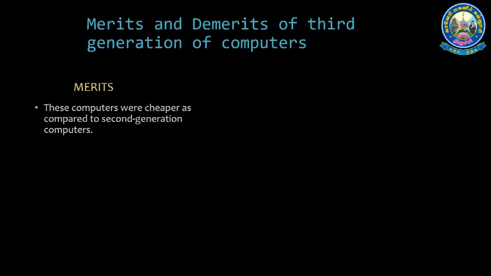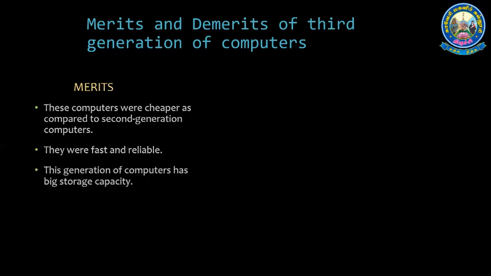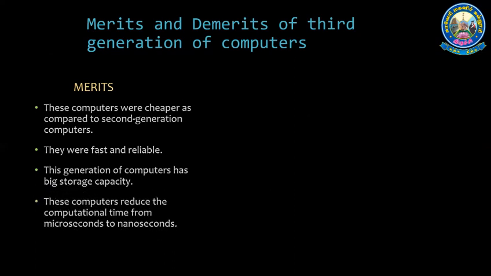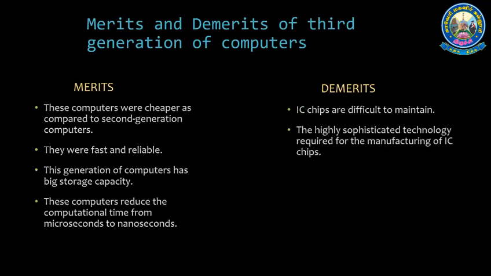And the merits and demerits are: these computers were cheaper as compared to second generation computers. They were fast and reliable. This generation of computer has big storage capacity. These computers reduced the computational time from microsecond to nanosecond. And demerits: integrated circuit chips are difficult to maintain. Highly sophisticated technology is required for the manufacturing of IC chips, and air conditioning is required.